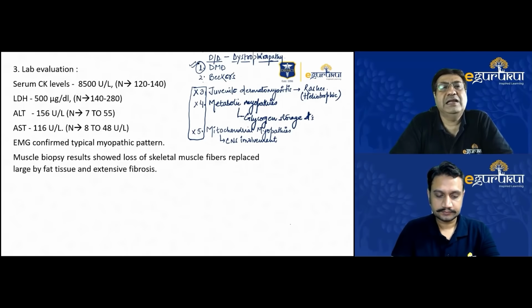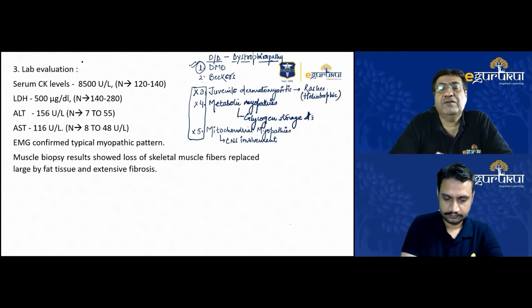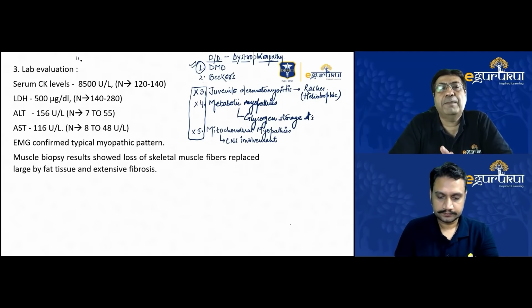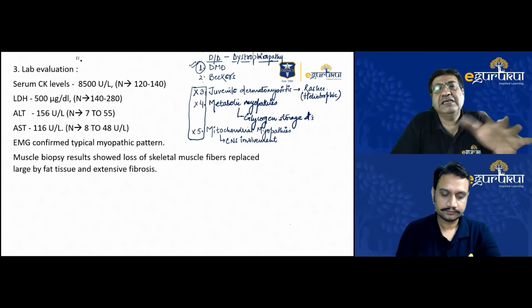Still, we got LDH, ALT, and AST also. Although these are non-specific markers, not very specific for the development of Duchenne's muscular dystrophy, they are mentioned in books and were found to be raised. LDH was 500 micrograms per deciliter, which was higher than the normal values. Alanine and aspartate transaminase were also increased. I was having a discussion with Dr. Sushil before this, and he was also of the opinion that these are not very specific markers for Duchenne's dystrophy. But anyway, books mention that these markers are raised in many of these patients.